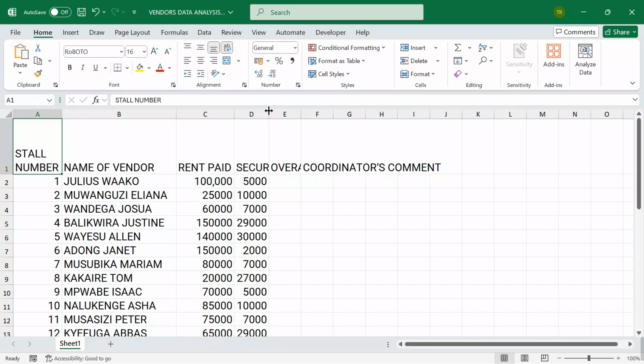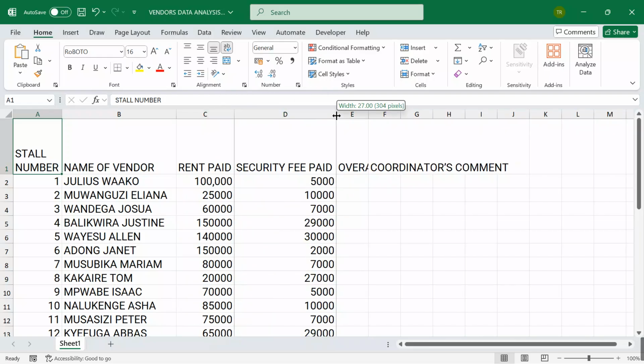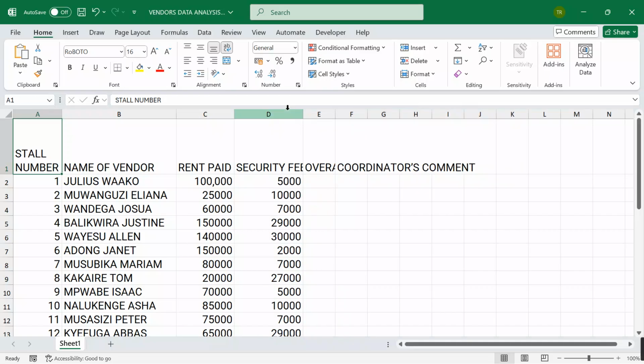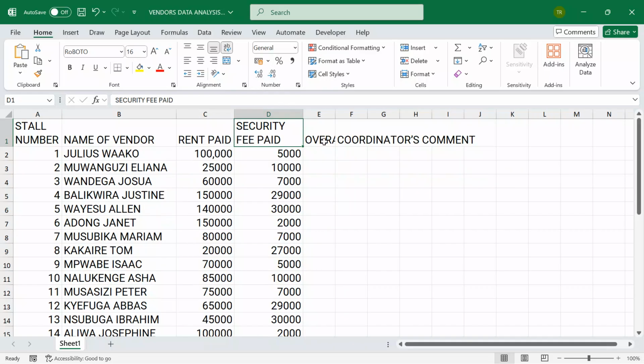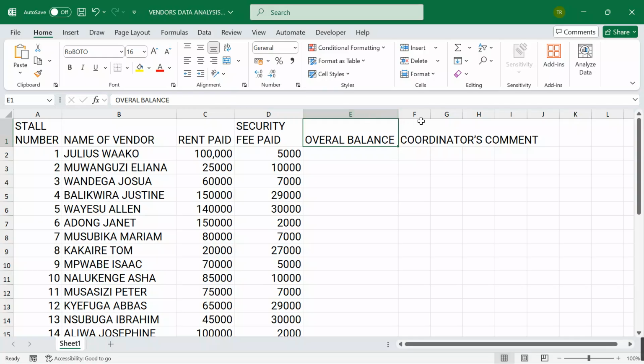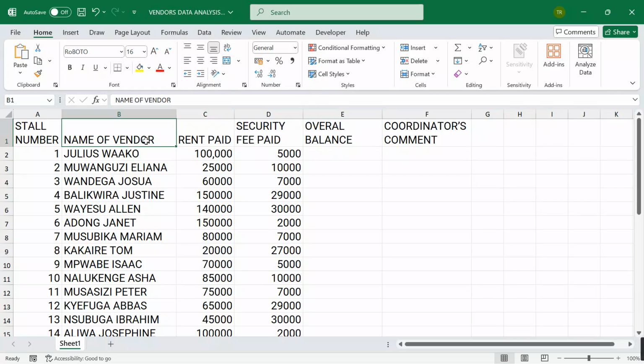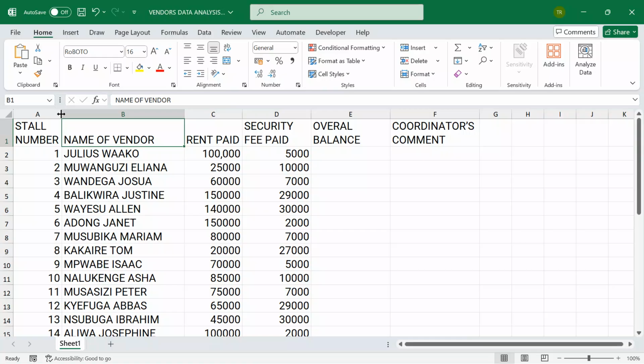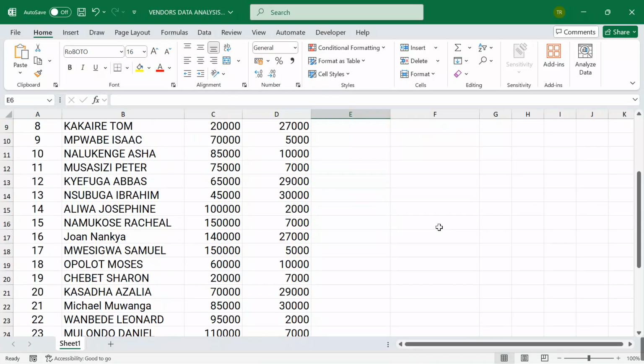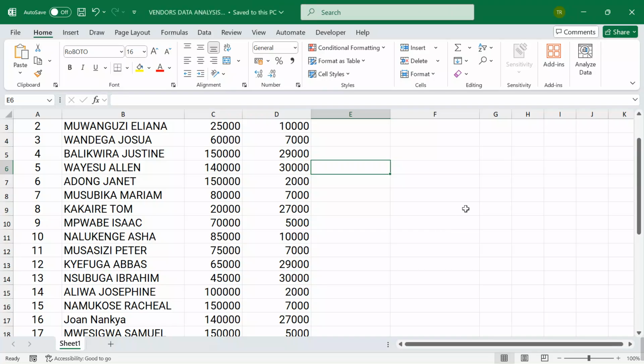Then the figures, even here, allow me to wrap text, then here, this is overall, and then the comment, it is also taking a lot of space. Allow me to wrap text here too, and then the overall balance. Remember, all these are skills that the learner is trying to apply in his work to show that he has knowledge about the application. Now, after doing this, allow me Ctrl S to save changes.